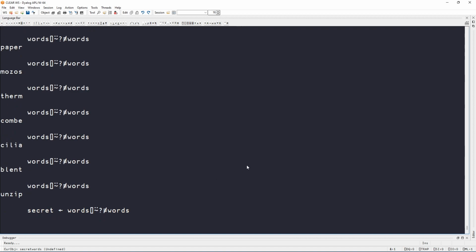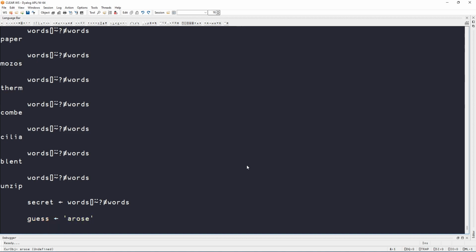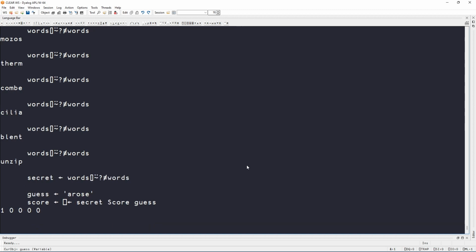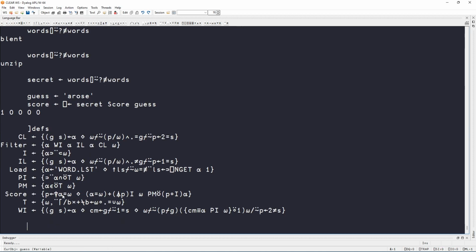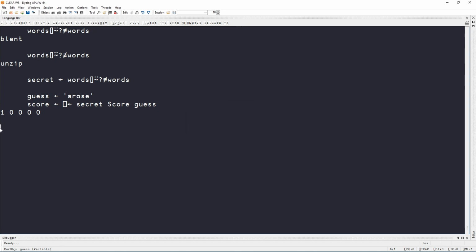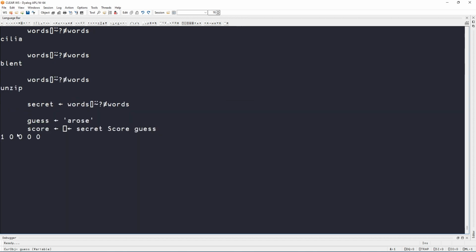Now what I'm going to do is I'm going to take a guess. So my guess is going to be a rose. I like to open with this guess. Now I'll score my guess. So let's take the secret word and let's score it with my guess. So my guess only has an A, which is a shame. Actually, let me make sure that the score takes the secret word on the left. Yeah, so the secret word goes on the left. Okay, so let's erase this. Alrighty. So my score had an A.